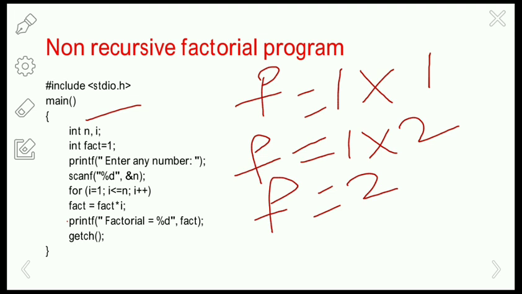Again this for loop will execute. Now i is incremented to 3. So 3 less than or equal to 3, which is true. This statement will get executed, and fact equals, so already the factorial value is 2, so 2 into the i value 3. So 2 into 3, that is 6. This is the factorial of 3, the number that we have entered, and it will print factorial equals 6. This is how the non-recursive factorial program works.